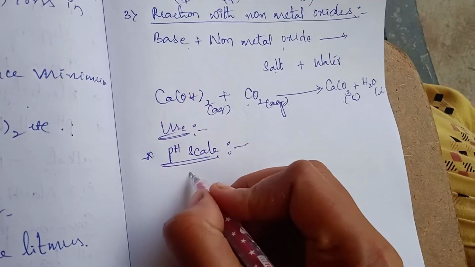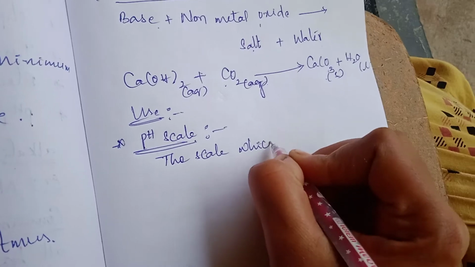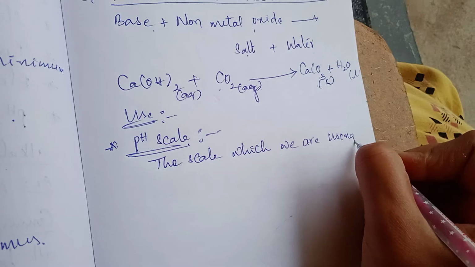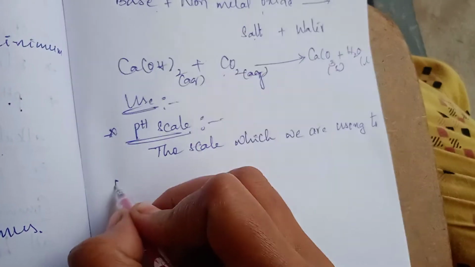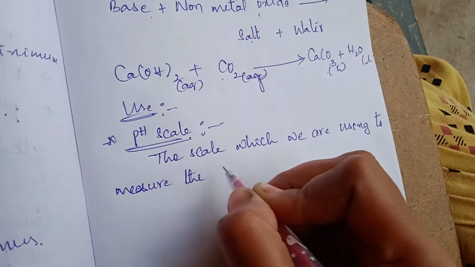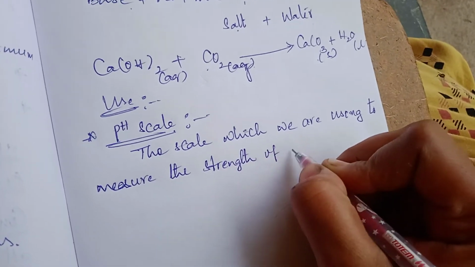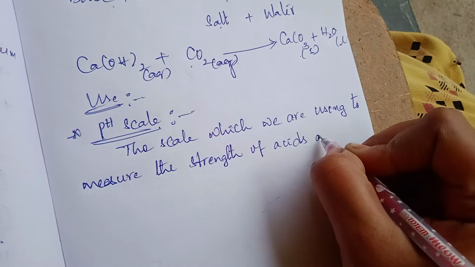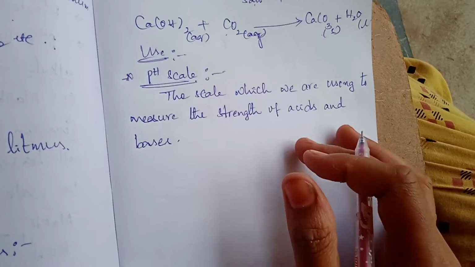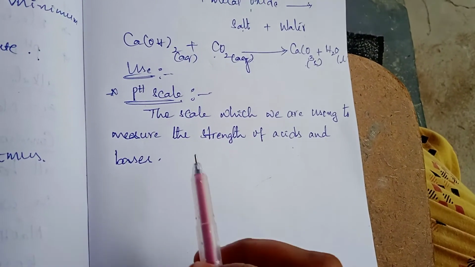The scale which we are using to measure the strength of acids and bases is called the pH scale.